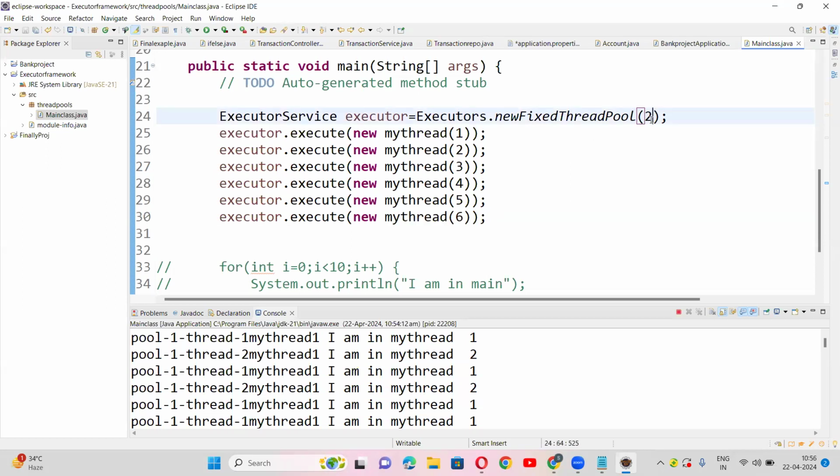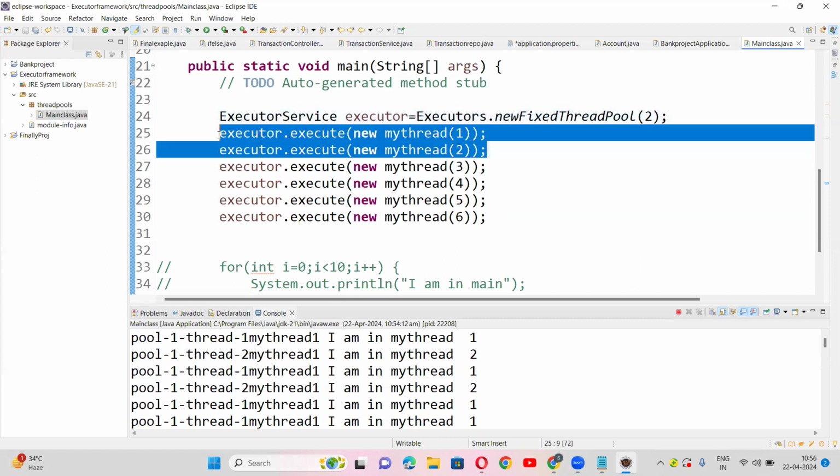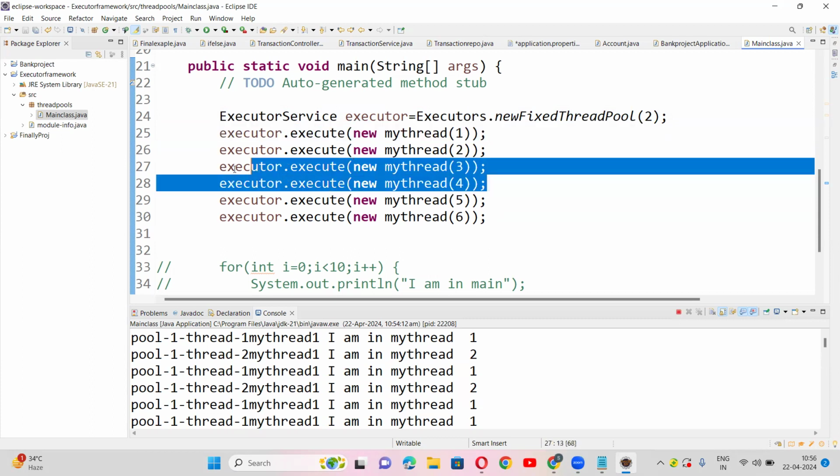Now 2 threads will execute in parallel. These 2 threads will execute these 2 tasks. After that, the same 2 threads will execute the next 2 tasks. And here the threads are constant. Am I correct, guys? Earlier we used new single thread executor, the same thread executing all the tasks. Here we are using new fixed thread pool of 2. That means there are 2 threads in the thread pool. Now those 2 threads will execute the same target repeatedly.